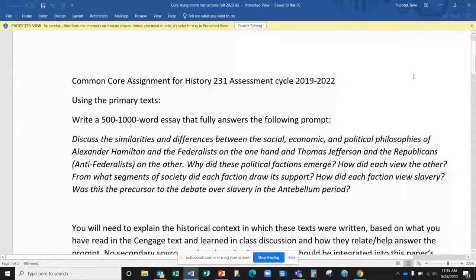Okay. Any other questions about that? Can you maybe possibly give an example of a thesis you would use? Well, let's see.